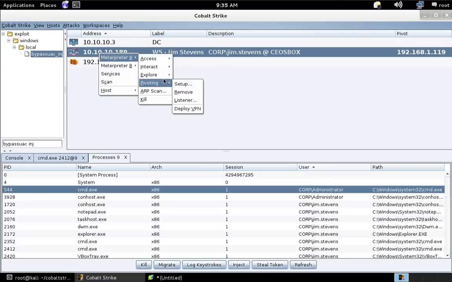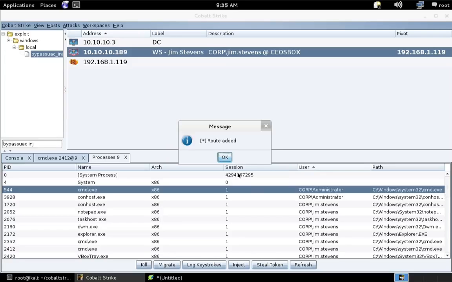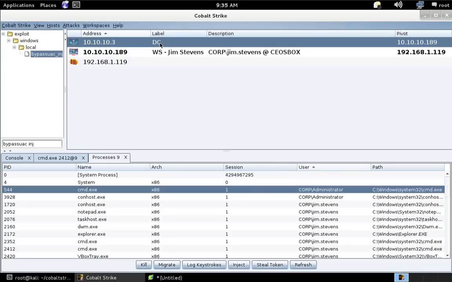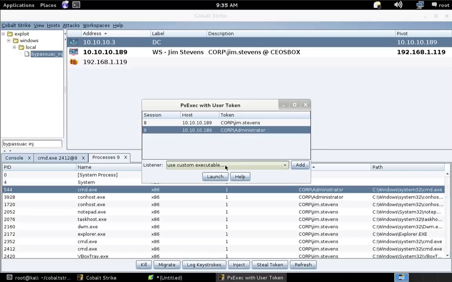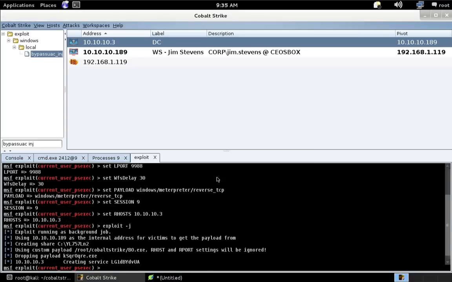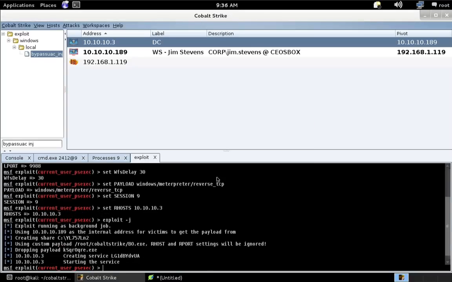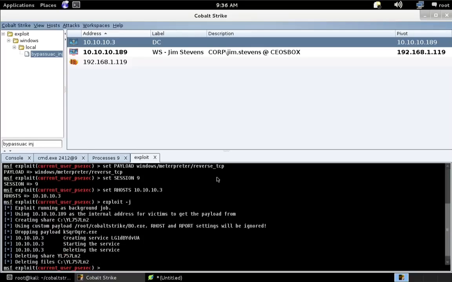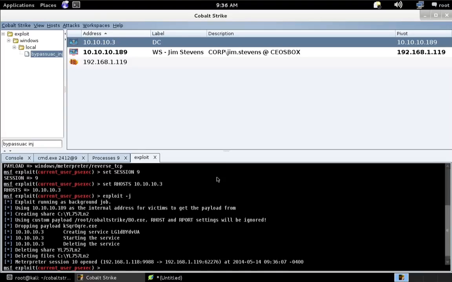Let's go Meterpreter, Pivoting, Setup, Add Pivot. And let's go ahead and take this DC. We're just going to go login, psexec, token. And we'll use that administrator token and have it call back to our Windows Meterpreter listener. Like I said, we've hit the jackpot finding a domain admin token on our foothold system. But the main point of this demo is to show you how to generate the golden ticket and use it. So we're taking a few shortcuts.